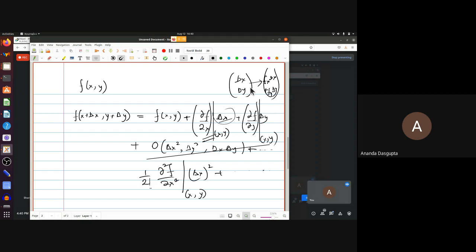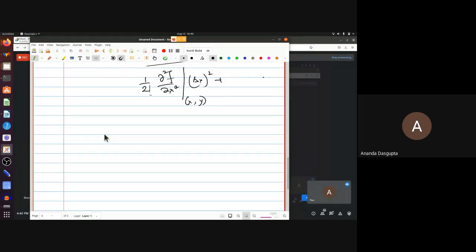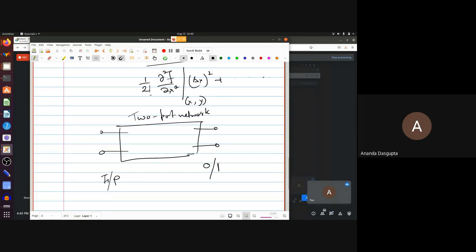So in our physical problem, for those of you who have not watched the lecture yet, this is about things called two-port networks. Just like you have had a single port, which is a pair of terminals sticking out of a black box for the Thevenin and Norton equivalence, here you have two ports, an input port and an output port.